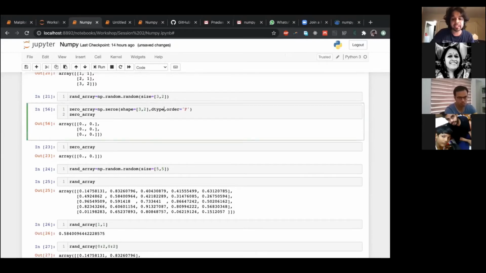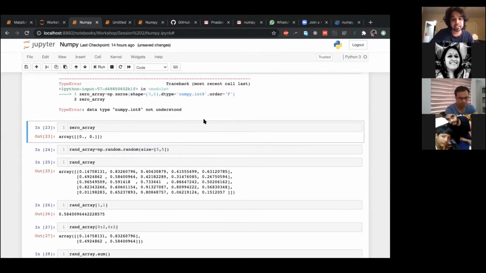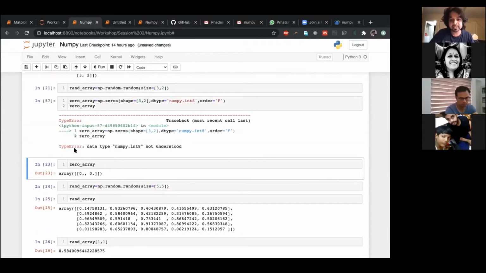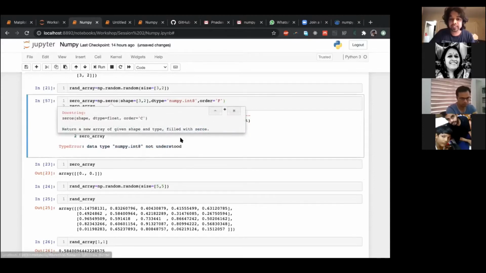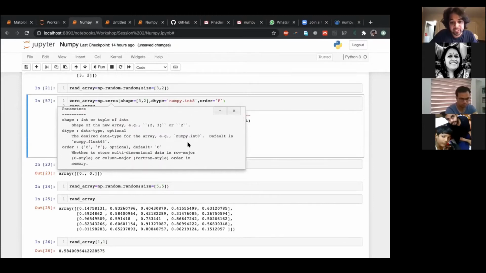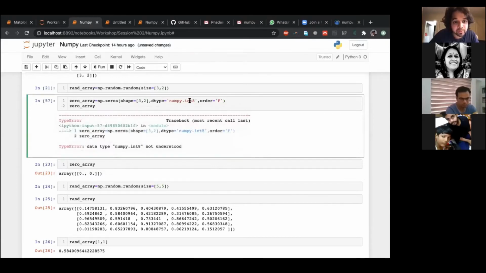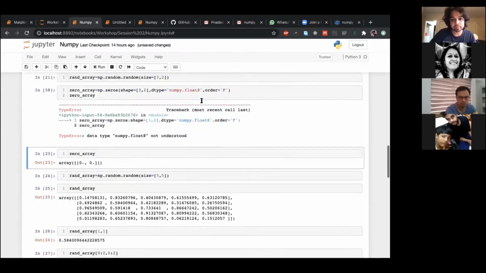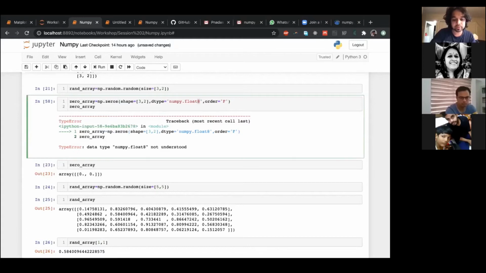I can change my dtype to numpy dot int8 or something like that. I didn't understand this. I want to also show you that I'm reading something like type error, data type numpy dot int8 was not understood. So then I go back to this, read it once again, and I realize that it's not so straightforward. It isn't what I expected it to be. Float64 also is not working.